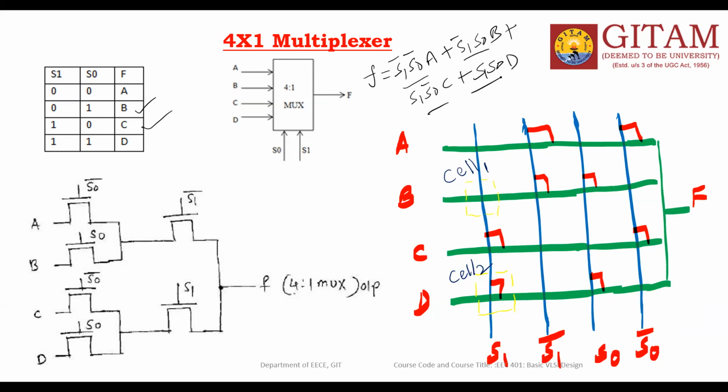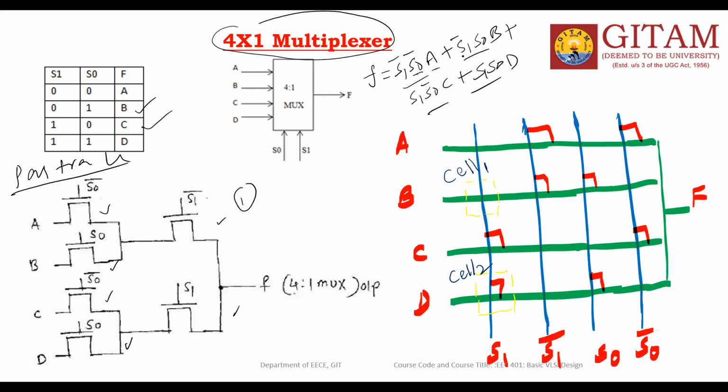So I am going to implement the 4 into 1 multiplexer with the pass transistor logic. This is the pass transistor logic of this 4 into 1 mux. See, these are the NMOS pass transistors. The first term is A into S0 bar into S1 bar, one term.